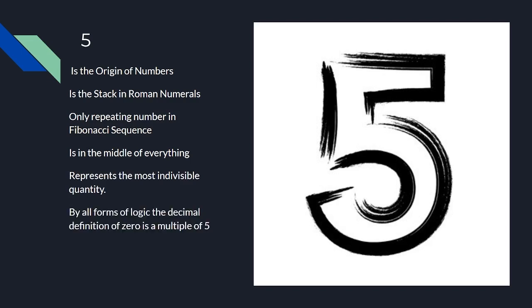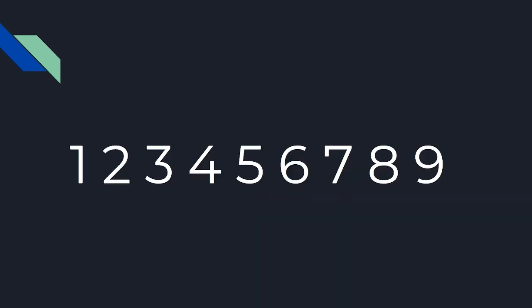By all forms of logic, the decimal definition of 0 is a multiple of 5. This is because there is no 0. 0 doesn't exist. If anything, 0 just returns to original state, because if you use the power of 0 on any number, it returns 1, not 0. So therefore 0 is not a real thing. But it's a multiple of 5 if it is. And I'll go through that now with the numbers.